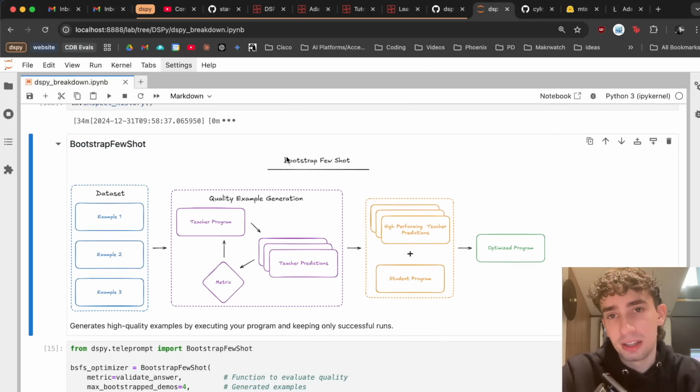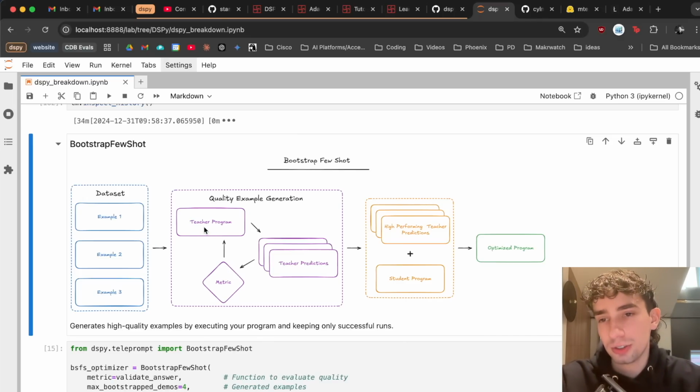Essentially what's going on behind the scenes here is, given a small amount of examples from our data set, we're going to use a teacher program, which is just going to default to our existing program, to generate further examples that are similar to what we see in the data set. All of these generated examples are going to be run through our metric, and only the ones that perform highly on our metric are going to be saved.